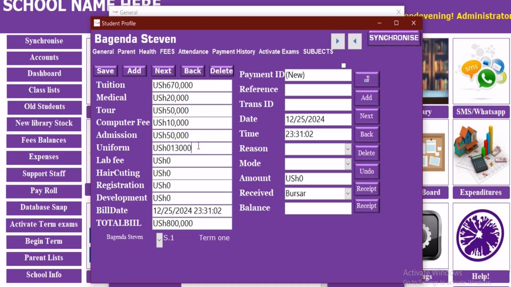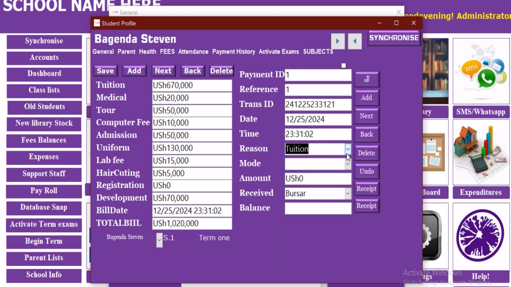Uniform, since he's a new student, we can have that. Then lab fee is this. Then we can talk about hair cutting is 5,000. Registration is senior 1. Senior 1 do not have registrations. Development is 550. Okay, 770,000. Let us go by that. So after doing everything there, it will also show up the total amount that is payable by this term. It is 1,020,000. Therefore we begin the payment.